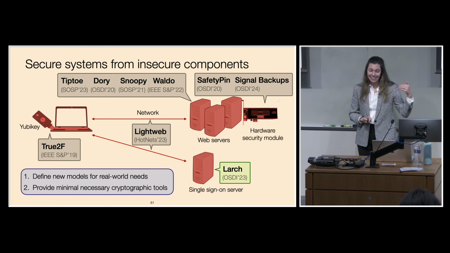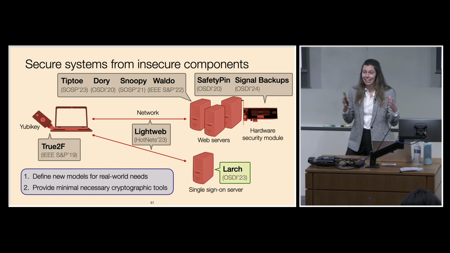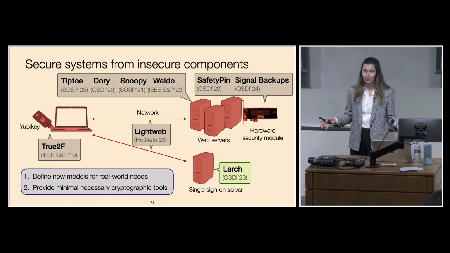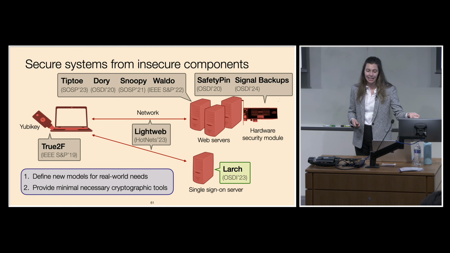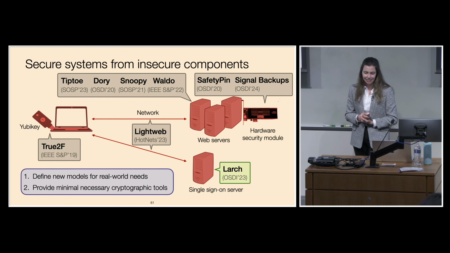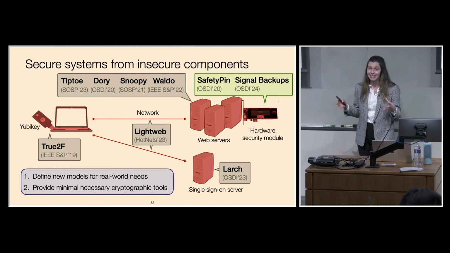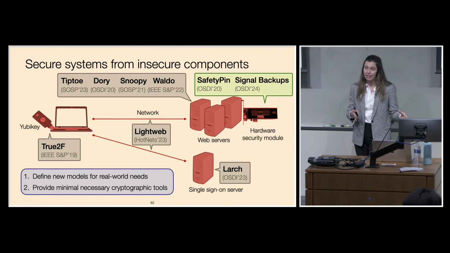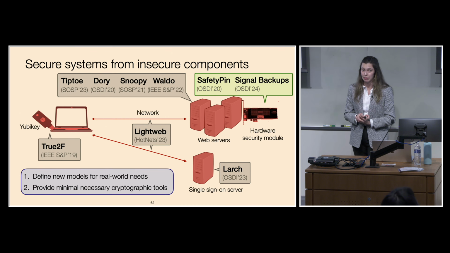OK, so zooming out even further, I've talked about how we can develop this model in Larch for having the benefits of single sign-on without the corresponding drawbacks in a way that's backwards compatible. To do this, we provide the minimal necessary cryptographic tools, tailoring zero-knowledge proofs to our setting, and then also using two-party computation adapted to our system model. Now I want to transition to talking about SafetyPin, which is a system for encrypted backups that relies on secure hardware without having to completely trust it, and then talk about how the security guarantees in SafetyPin have inspired some work with the Signal end-to-end encrypted messaging application.